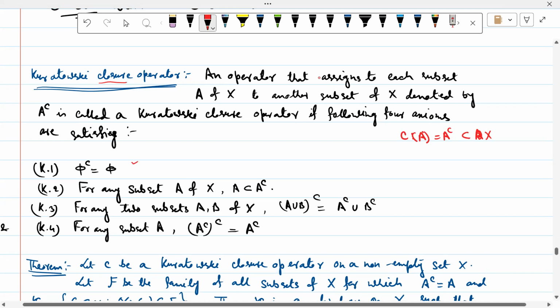A is a subset of A closure. For any two subsets A, B of X, A union B closure is equal to A closure union B closure, and A closure closure is equal to A closure. তো এই চারটে প্রপার্টি যদি হোল্ড করে তাহলে তাকে বলা হবে কুরাটোস্কি ক্লোজার অপারেটর। এই অপারেটরটা প্রথম কুরাটোস্কি দিয়েছিলেন টু